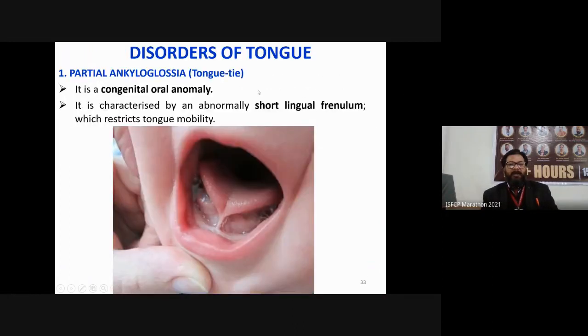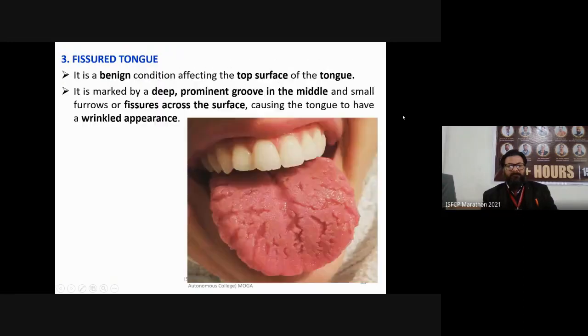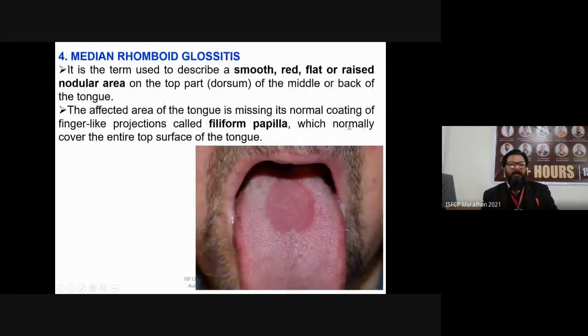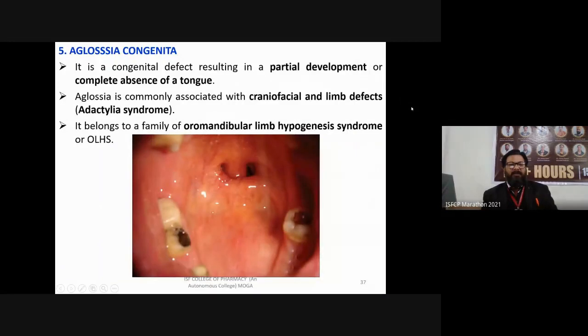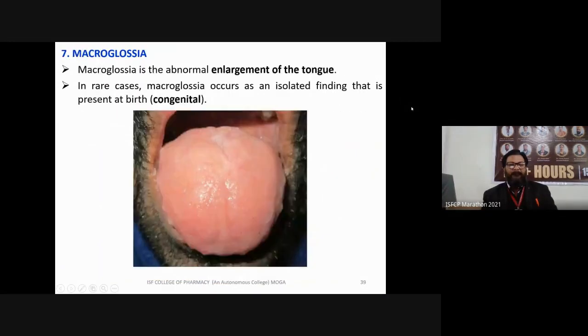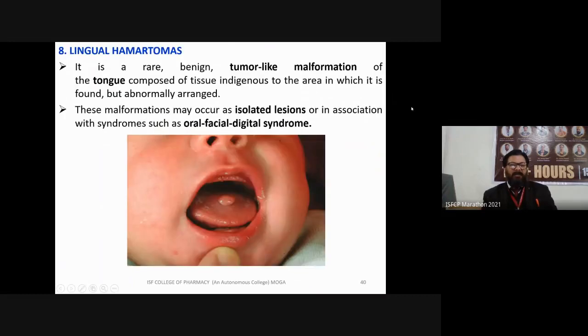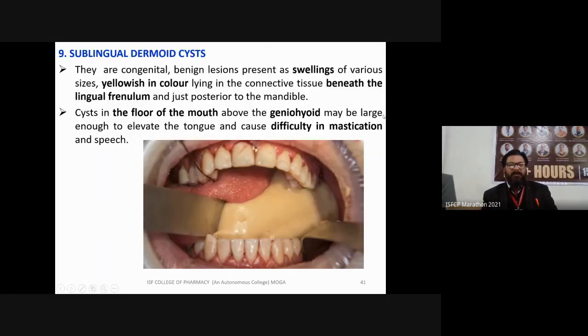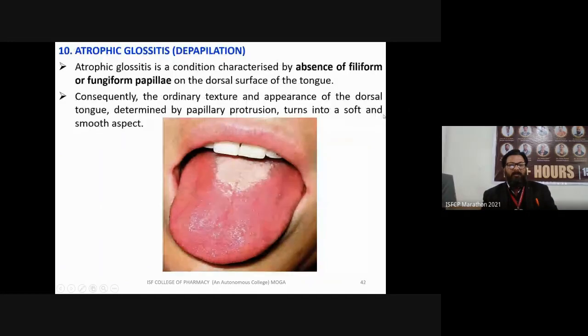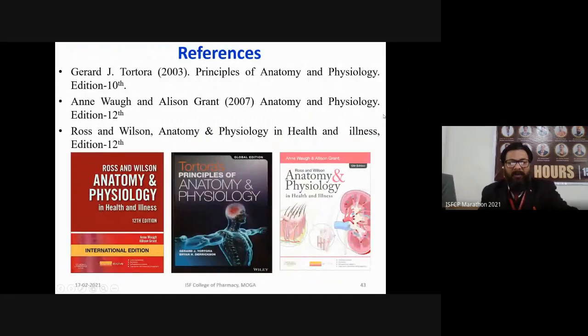Next is disorders of the tongue, where we discussed partial ankyloglossia, tongue thrusting, fissured tongue, median rhomboid glossitis, aglossia congenita, hypoglossia, macroglossia, lingual hamartomas, sublingual dermoid cyst, atrophic glossitis. Now I am going to discuss the cranial nerves in detail so that you will understand the basic anatomy and physiology behind these cranial nerves.